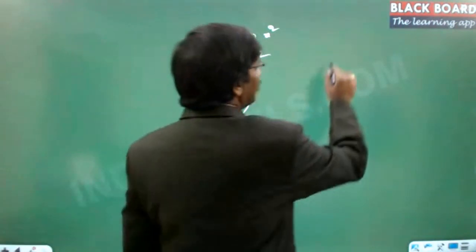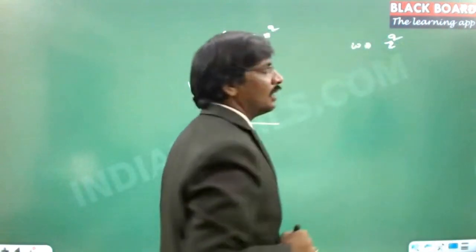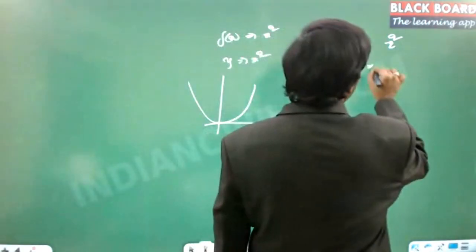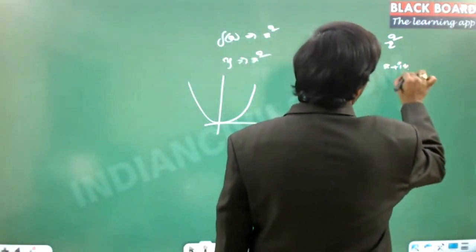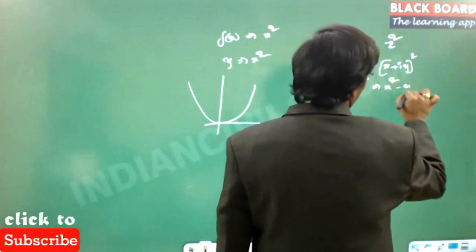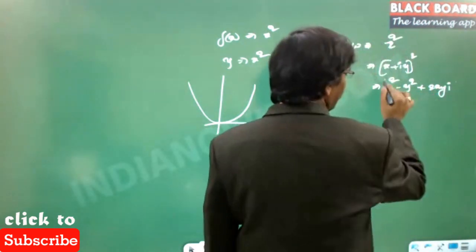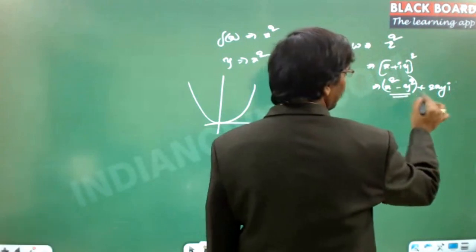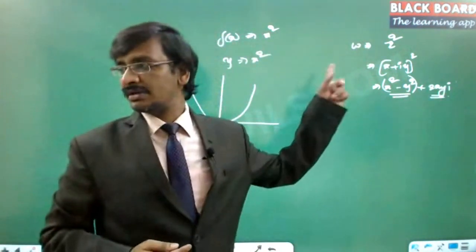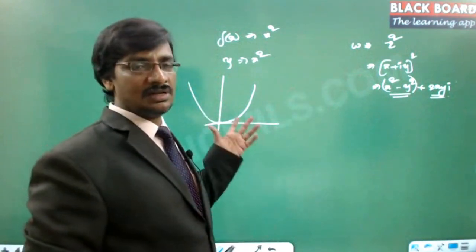But if I give the function w is equal to z square, this involves two different values. Z in itself is x plus iy whole square. Now this is x square minus y square plus 2xy into i. And if you notice, this part is without i and this part is with i. That means if you want to represent the function w is equal to z square, like the case we represented y is equal to x square in real analysis.